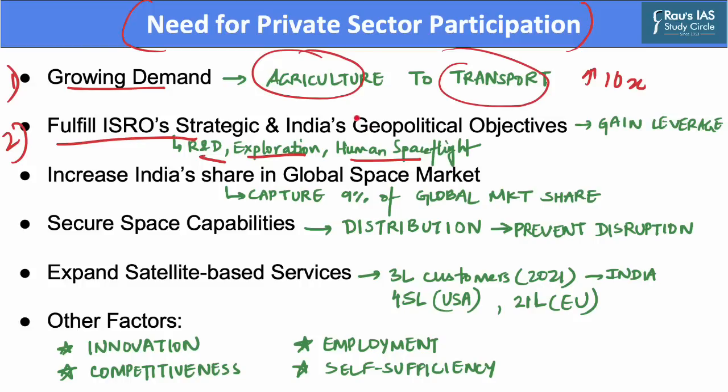Also, private sector participation is necessary for India's geopolitical objectives. The availability and demonstration of emerging technologies have a great significance in defining modern day geopolitics. Thus, given the current geopolitical situation of the country and security threats that it faces, growth in space sector can help the country gain leverage over the others.